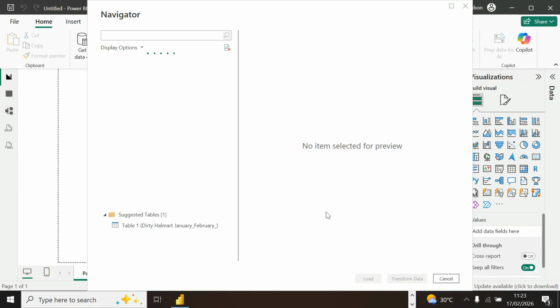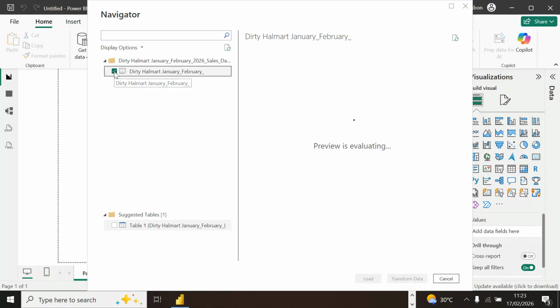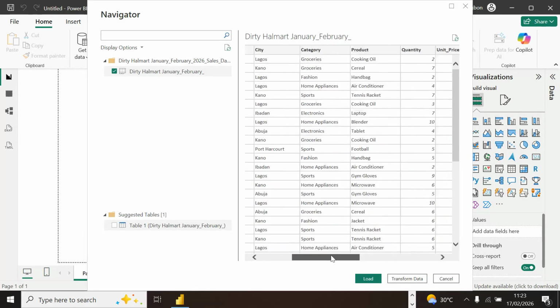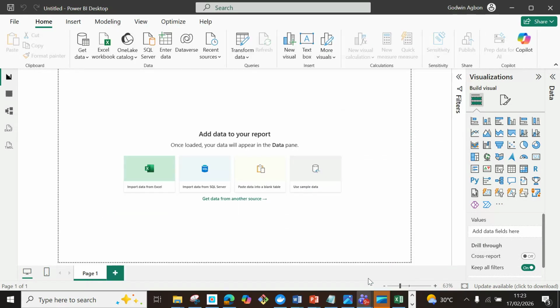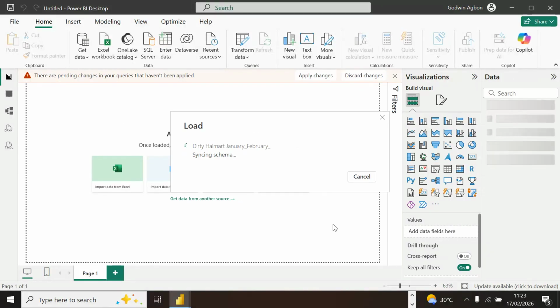Still loading. All right. So in that file I said just now, if you check, we only have one table. I mean, one sheet inside. That is what I'm picking. Assuming most of those things we did just now, we would have still been able to do it through this transform data. But we assume what we have is good. Let's load directly. So it will load to the data section of this platform where we can now take it for analysis.